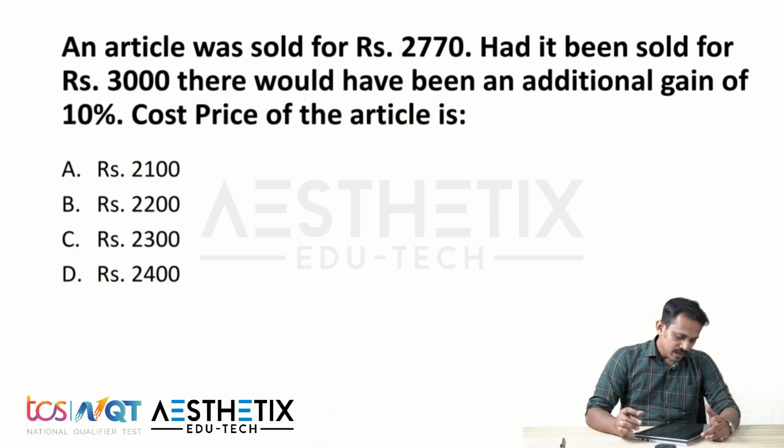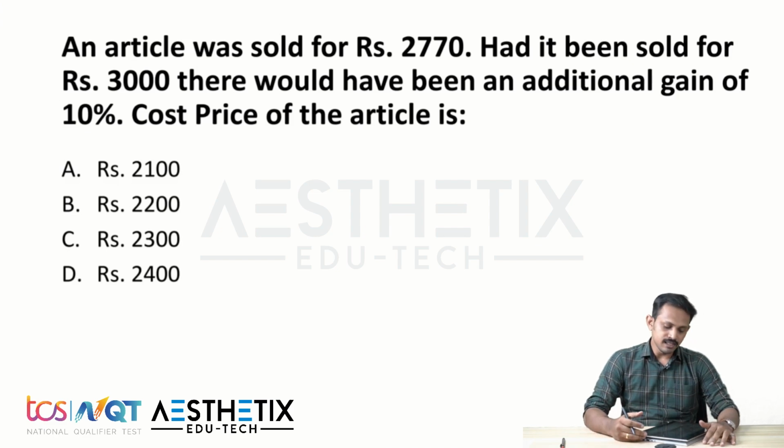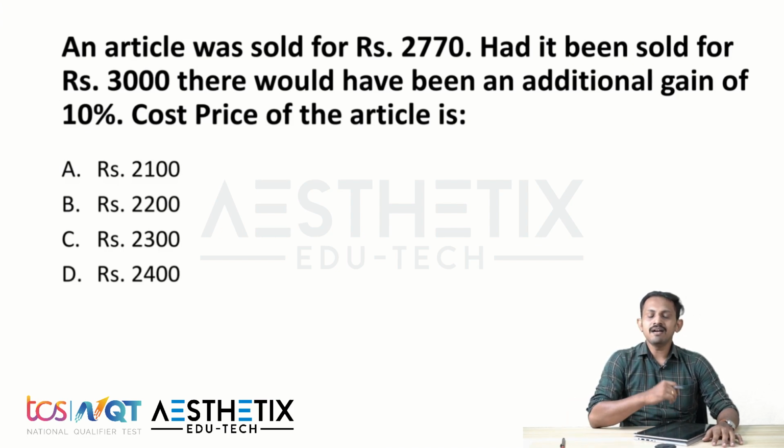The question is, an article was sold for rupees 2,770. Had it been sold for rupees 3,000, there would have been an additional gain of 10%. The cost price of the article is, and they have given the options as rupees 2,100, 2,200, 2,300 and 2,400. Pause the video and try to solve the question. Shall we go for the answer?